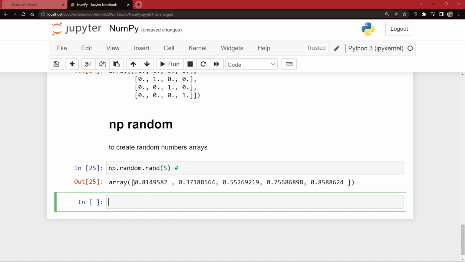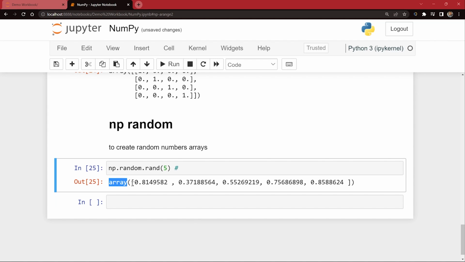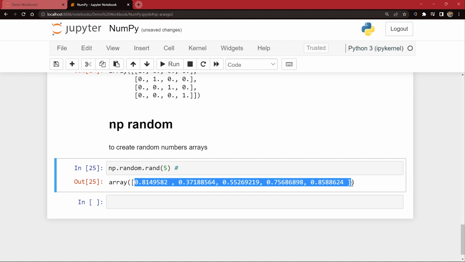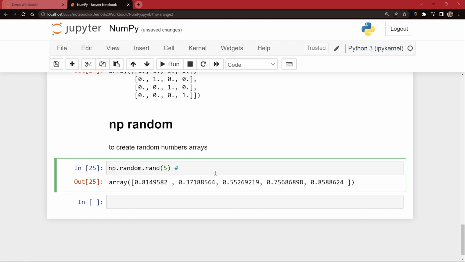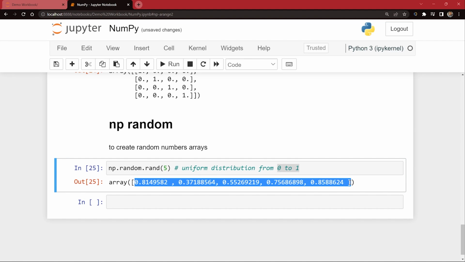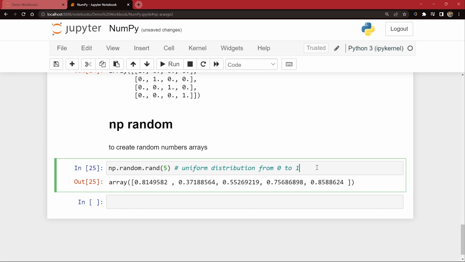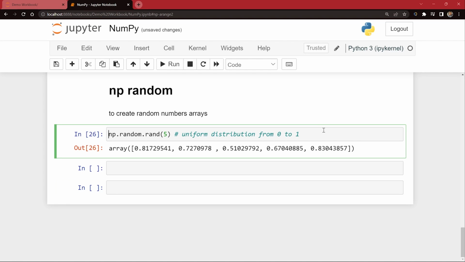I'm going to first show you the output. If I run this, you can see I got an array of numbers from 0 to 1. Between 0 and 1, it generated some random uniform distribution. So basically, what rand does is give you numbers as a uniform distribution from 0 to 1. In probability, you might have learned about uniform distribution. So it gave me uniformly distributed random numbers from 0 to 1. Every time you run this code, the numbers will change.